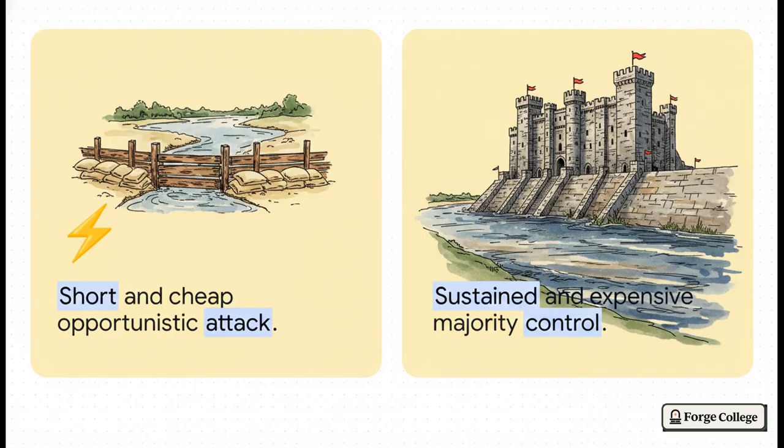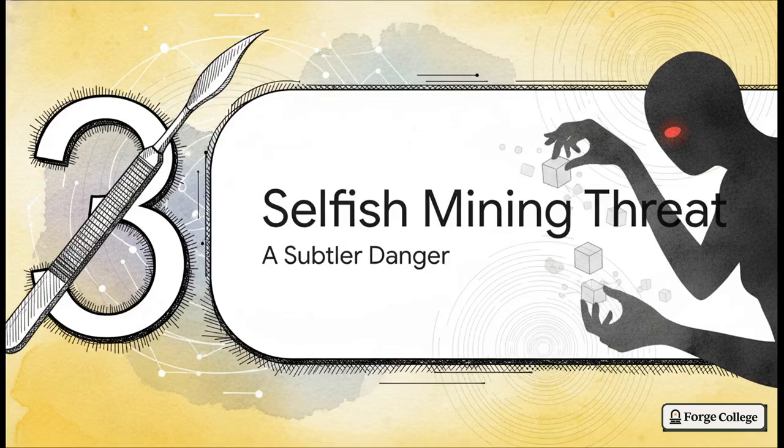It's literally the difference between temporarily redirecting a tiny creek and trying to permanently reverse the flow of the Mississippi River. Let's look at Section 3, the selfish mining threat. This one is way subtler, because sometimes a scalpel can be a lot deadlier than a sledgehammer.